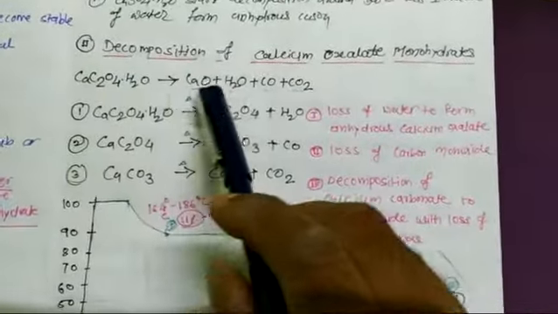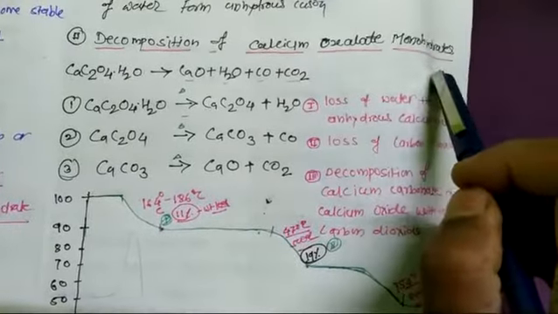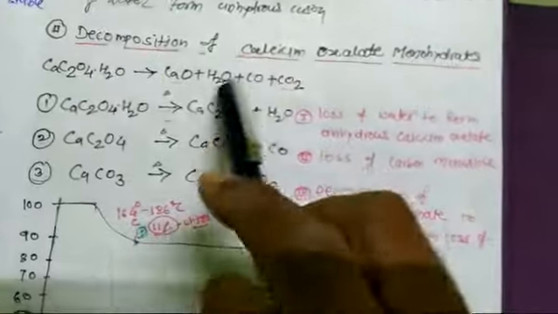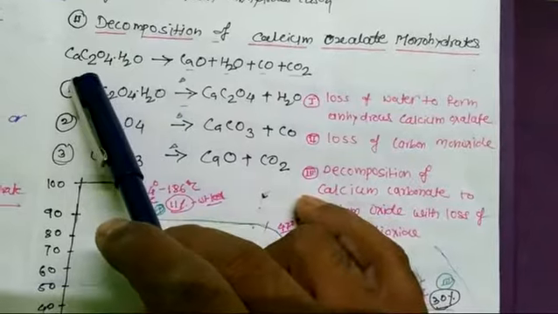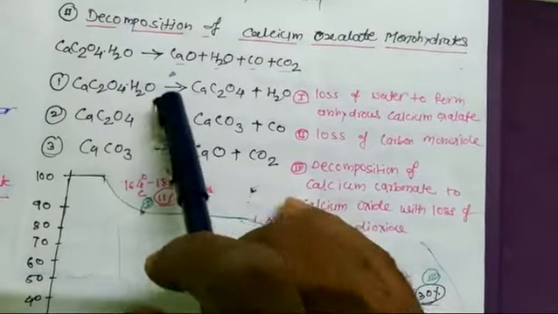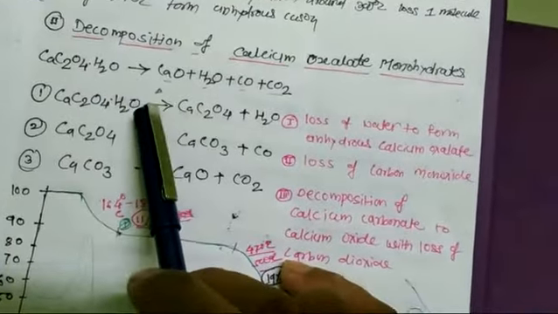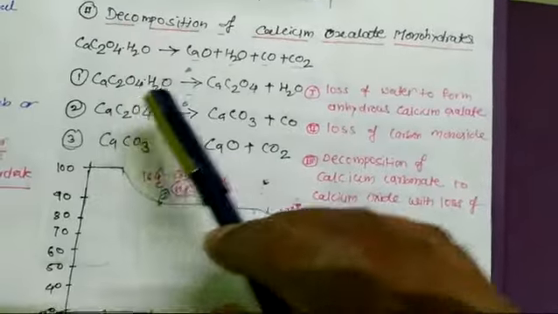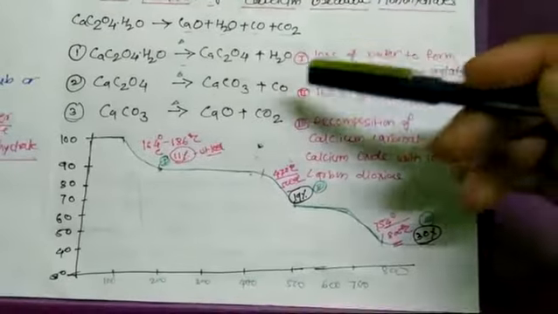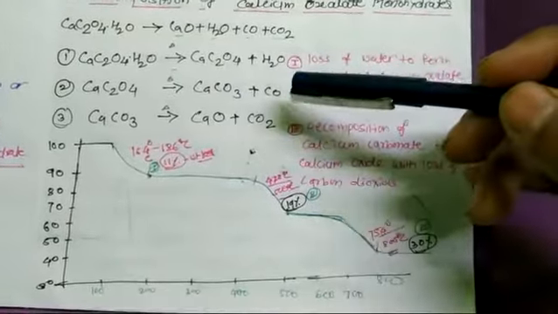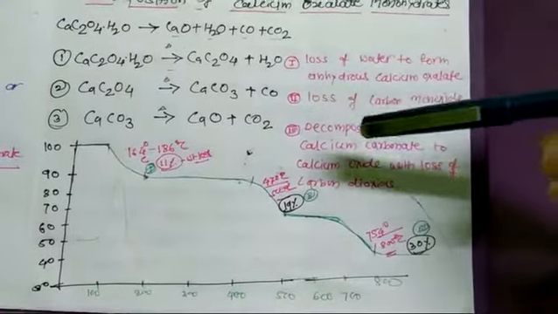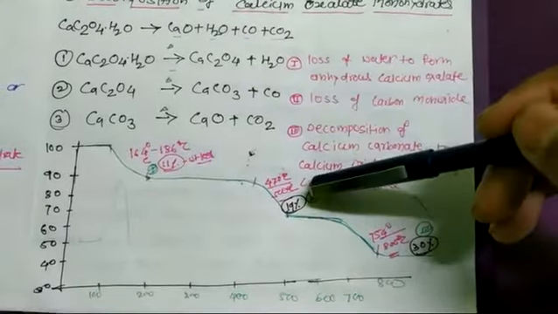Next example, we see the decomposition of calcium oxalate monohydrate. Here is the main reaction of calcium oxalate. This thermogram we receive in 3 stages: first stage, second stage, third stage.